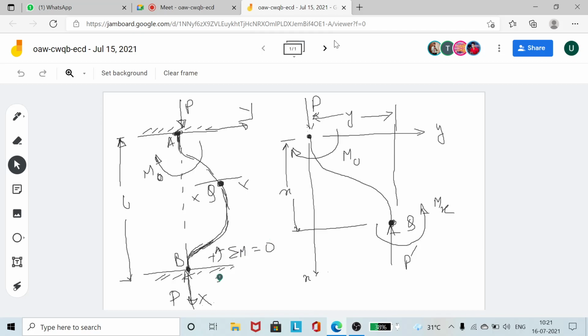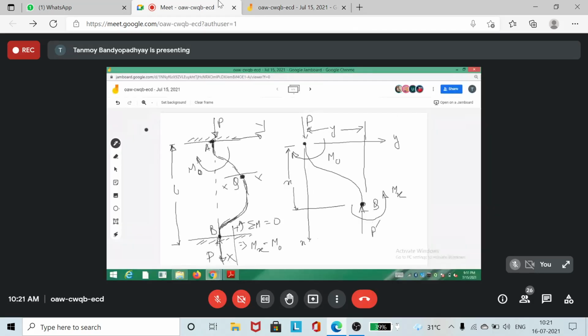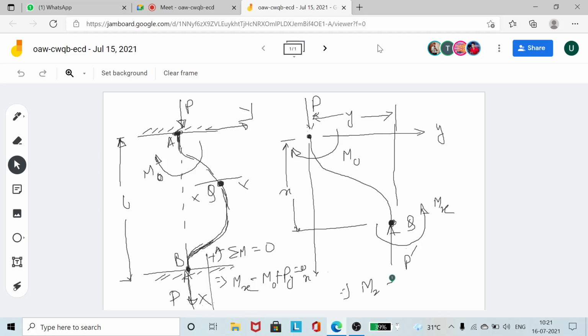Mx is anticlockwise, M0 is clockwise, so Mx minus M0. P and P prime form a couple given by Py, which is again anticlockwise, so plus Py equals 0. So the expression for Mx is Mx equals M0 minus Py.